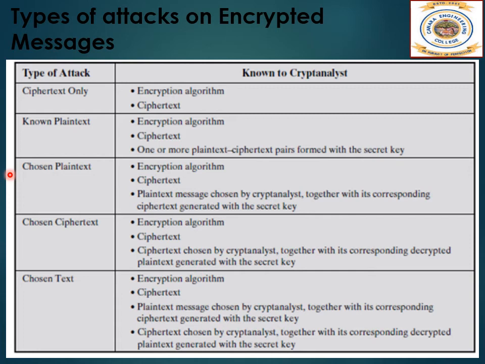Closely related to the known plaintext attack is what might be referred to as a probable word attack. If the opponent is working with the encryption of some general prose message, he or she may have little knowledge of what is in the message. However, if the opponent is after some very specific information, then parts of the message may be known. For example, if an entire accounting file